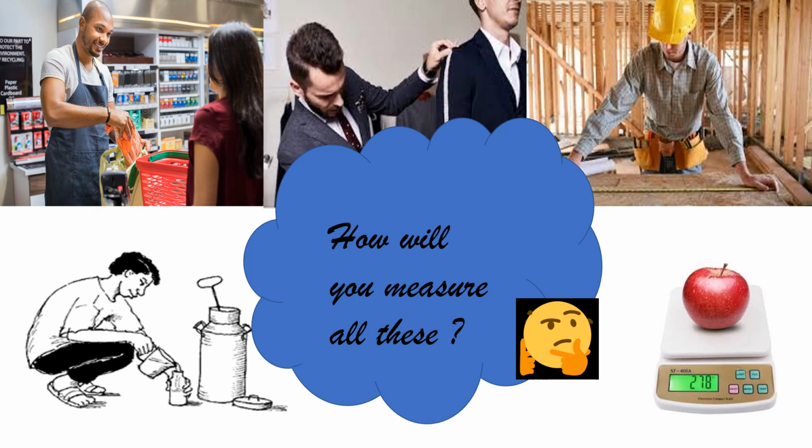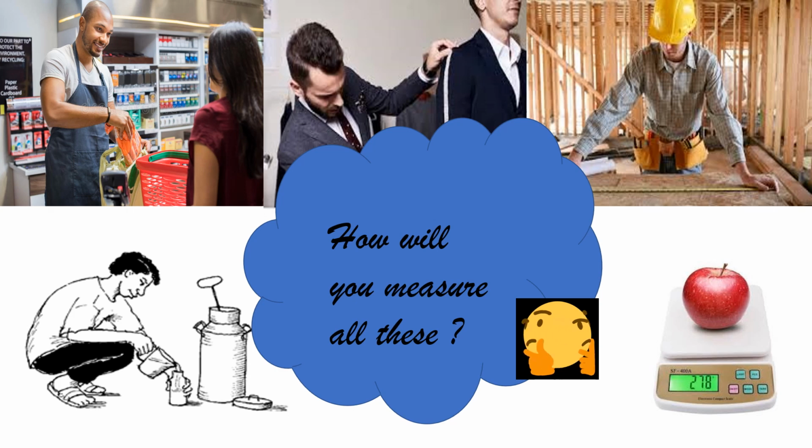When you weigh tomatoes or brinjal or rice, that is going to be mass or weight. And if you are going to measure the length of your table or the length of your classroom, we use a measuring tape, isn't it? We use a measuring tape or a scale to measure length. We use a weighing machine for weight. If you go to the shop, you can see there will be a weighing machine. Nowadays, we have electronic weighing machines.